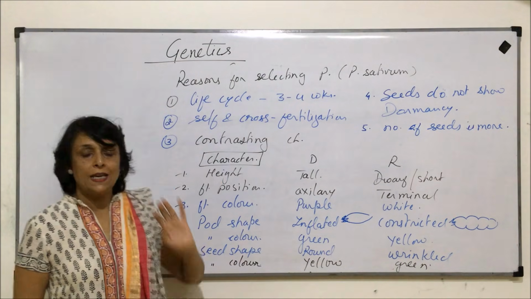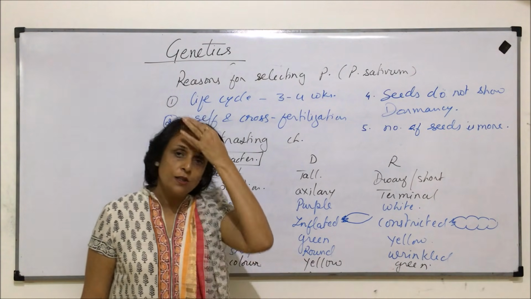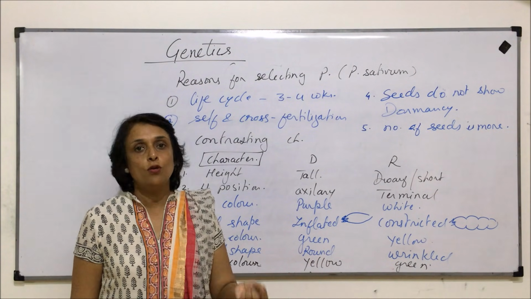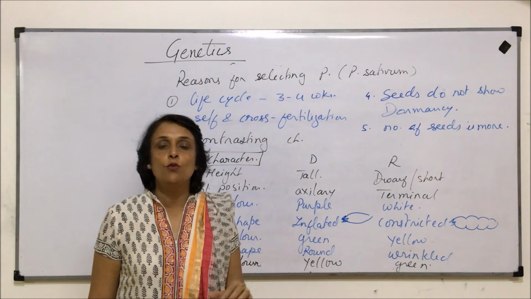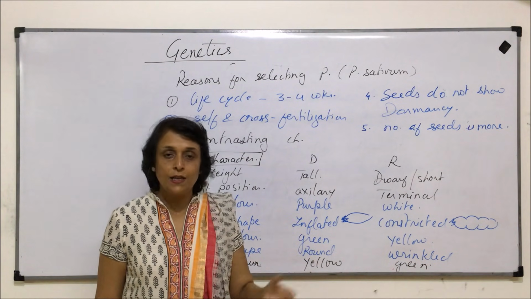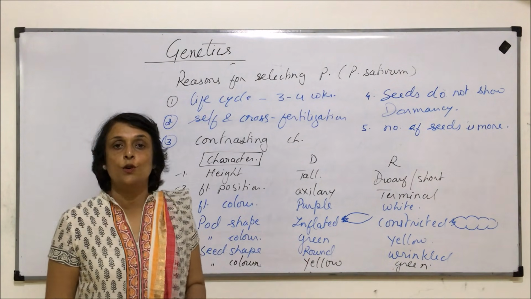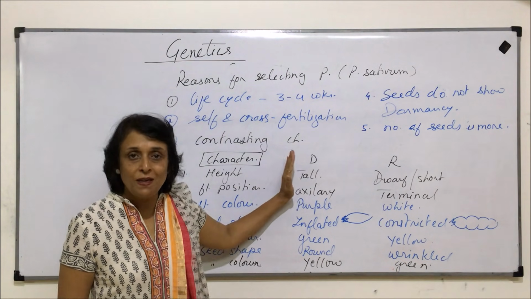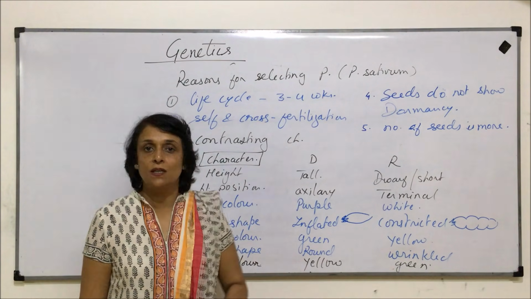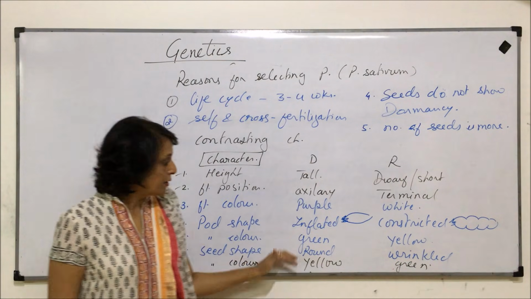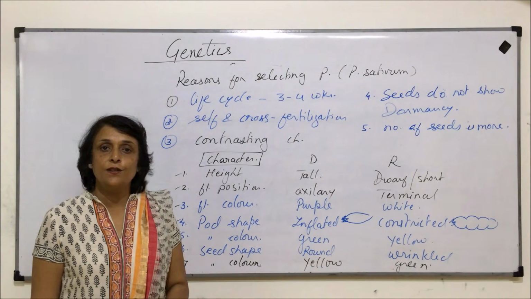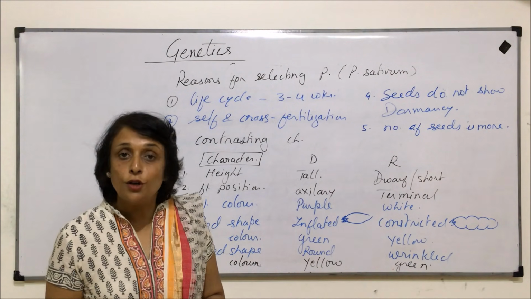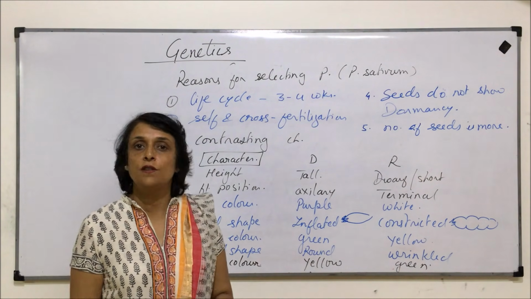So we have seen the reasons why Mendel's work went unrecognized for such a long period of time. We also saw why his work is so authentic nowadays after scientists rediscovered it, and the reasons to select the pea plant. He selected Pisum sativum, and these were the 7 contrasting characters which he used. Now let us talk about certain important terms which we use when we discuss genetics.